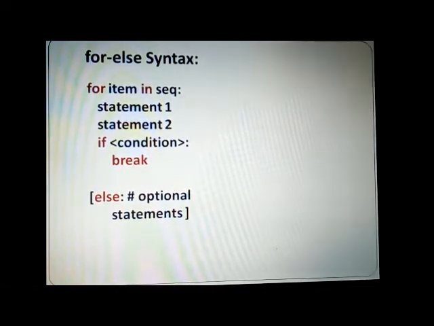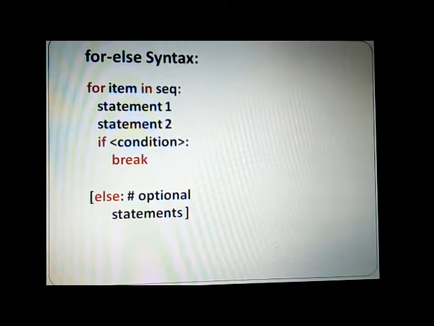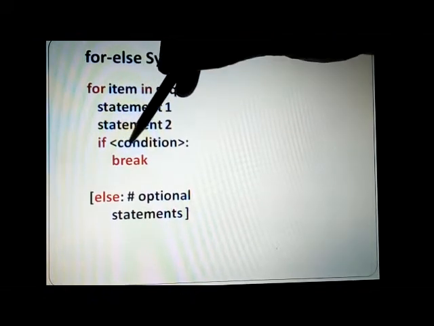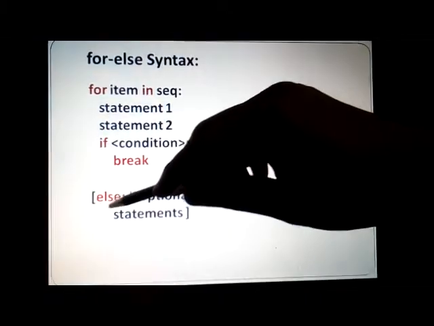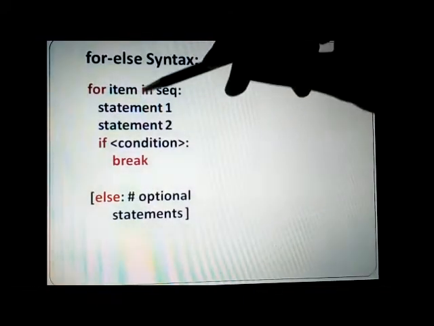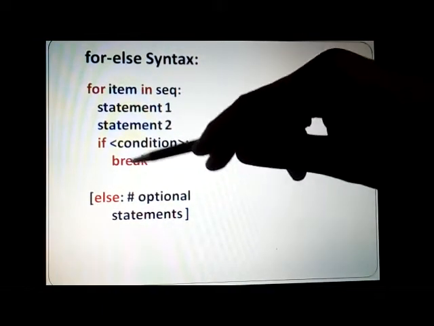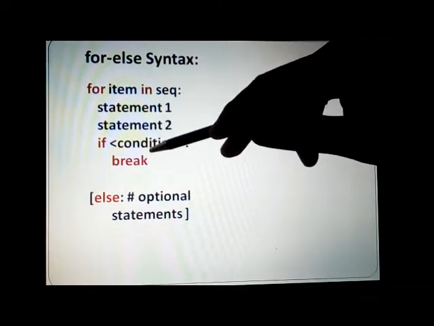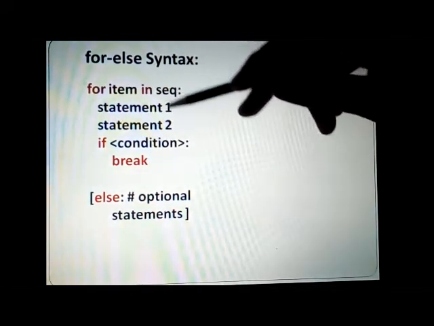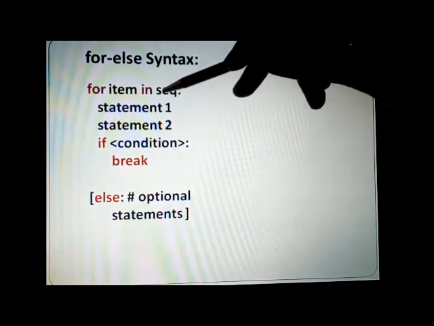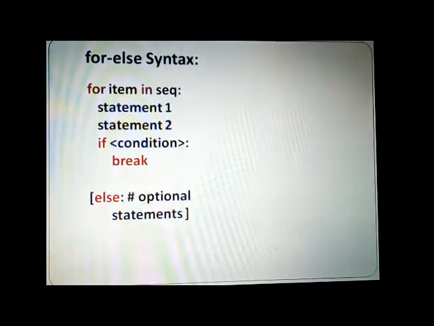Now what is the meaning of this, and how does it work? As far as the working is concerned, if you look at this break, the moment a break is encountered during program execution, it will come out of the loop and then it will never go to the else. That is, whenever the loop is exited due to break, it will never reach here. But otherwise, if the break is not encountered, then it will come out successfully by executing all the items in the sequence, and then it will execute the else part also. So this can be better understood with an example.